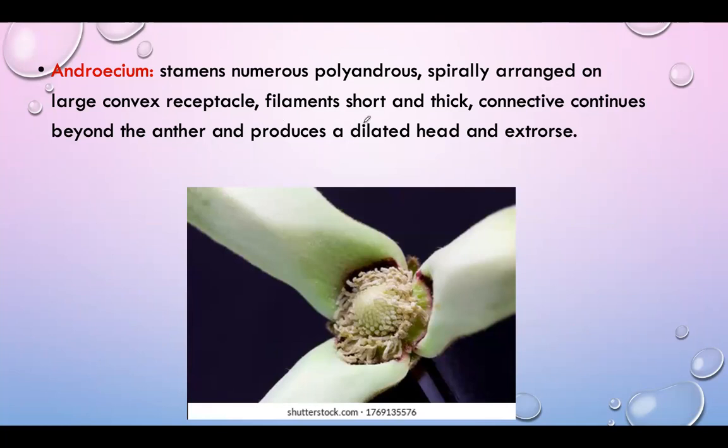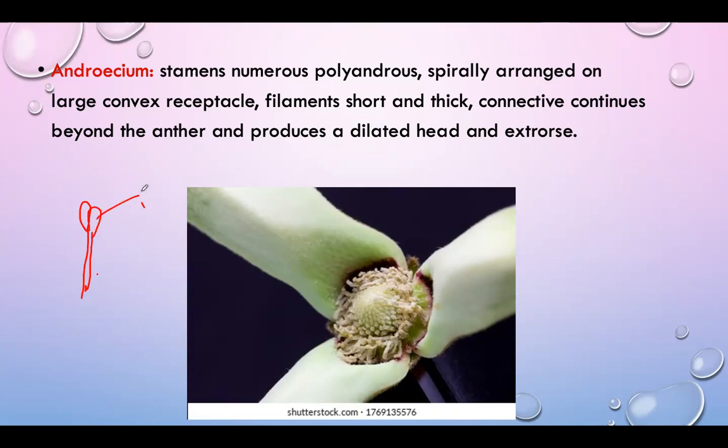So the filament is short. Which type of filaments are present? Mostly, as we can see in Datura, long stalks are present on the anther. This is the androecium structure. This is the anther.